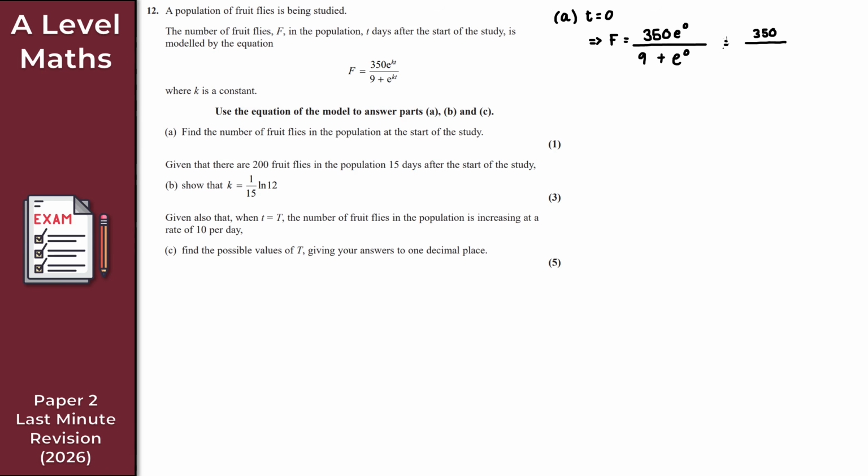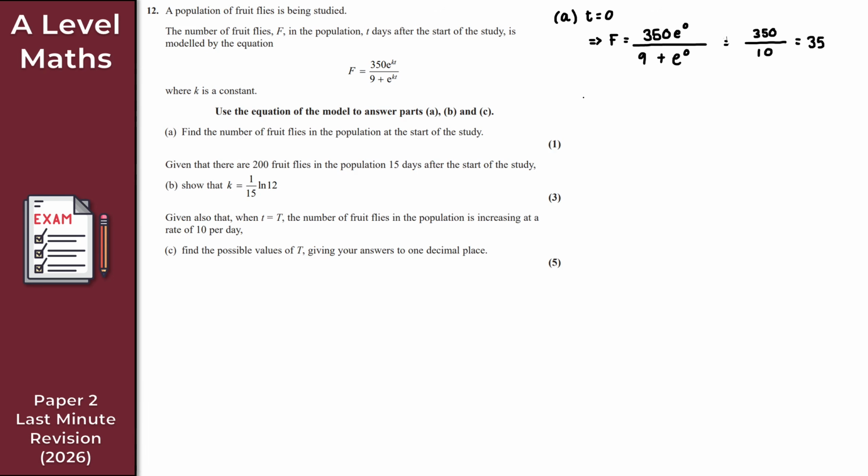I then get 9 plus 1, which is 10. 350 over 10, I get 35 there. So the number of fruit flies in the population at the start of the study is 35. So there we go then. Nice and straightforward. That gets us the first mark there in the bag.